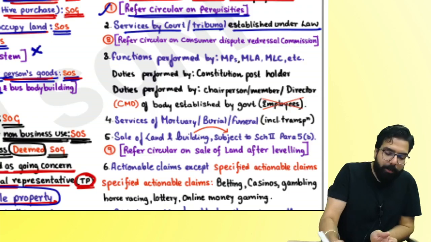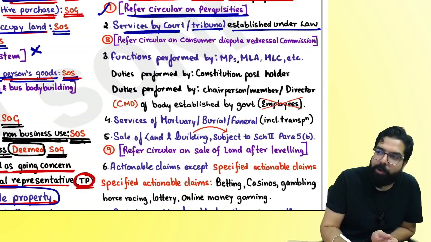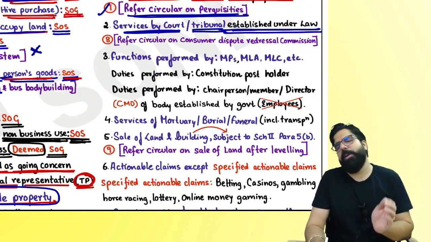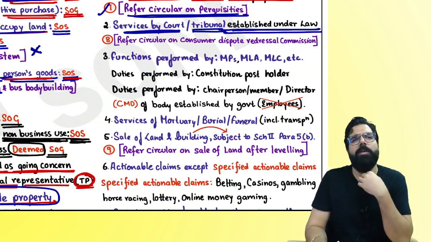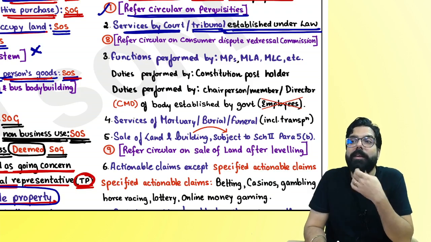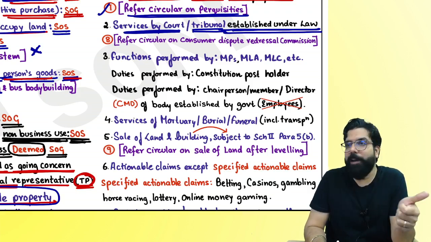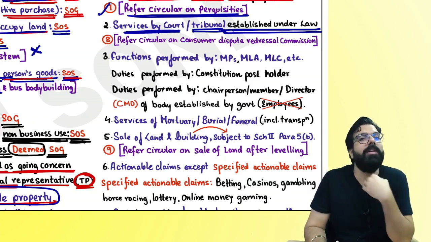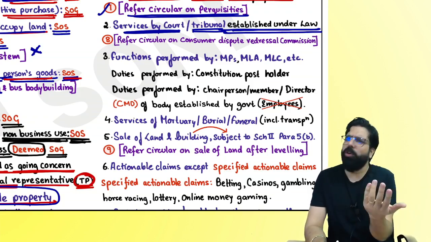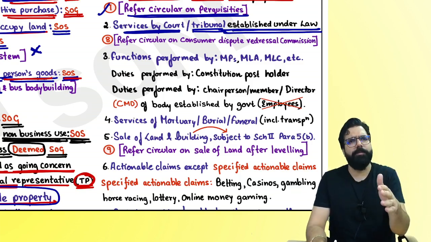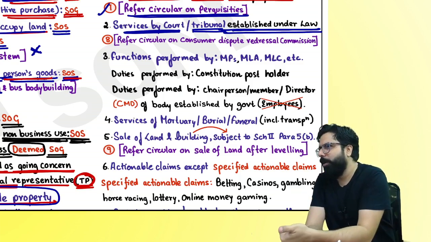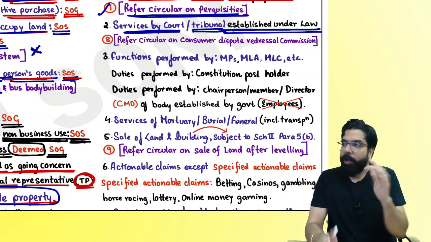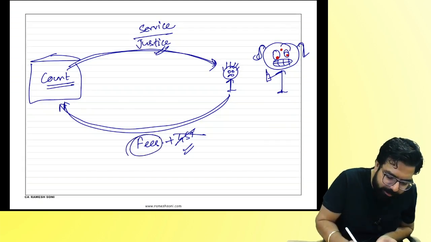And hence government told whenever any service will be given by court or tribunal which are established under law. Baba, can you tell me one tribunal ka name which is established by law? National Company Law Tribunal. Then Income Tax Appellate Tribunal. All these are tribunals. Tribunals are like court only. They are semi-judicial bodies, established under law. These tribunals, do they charge you fees?